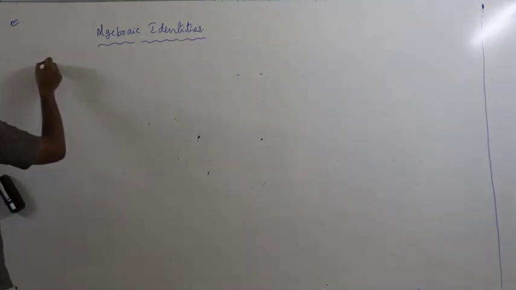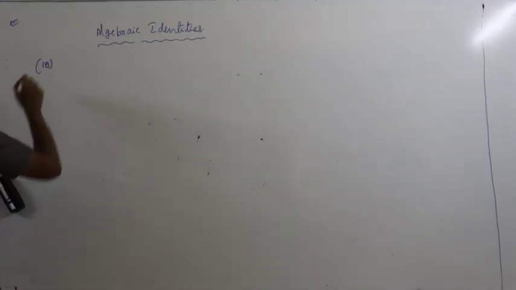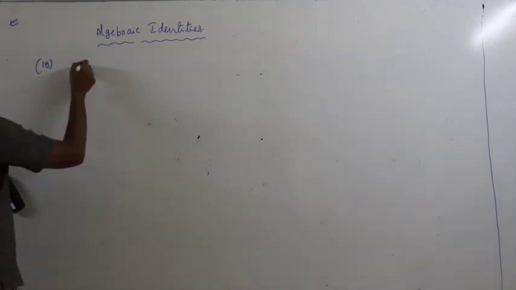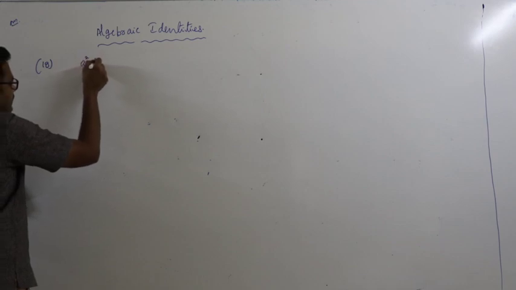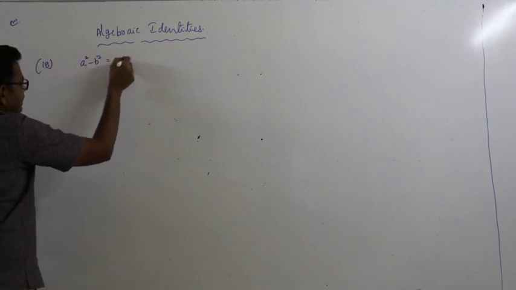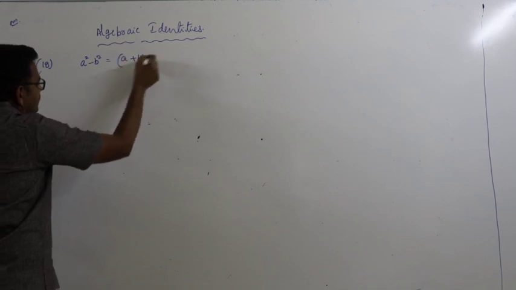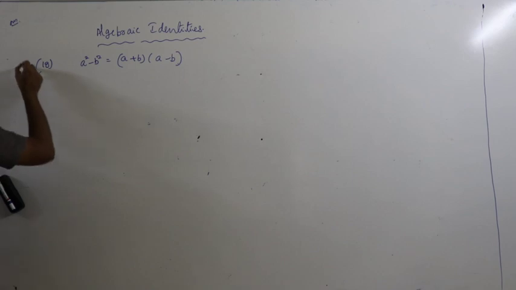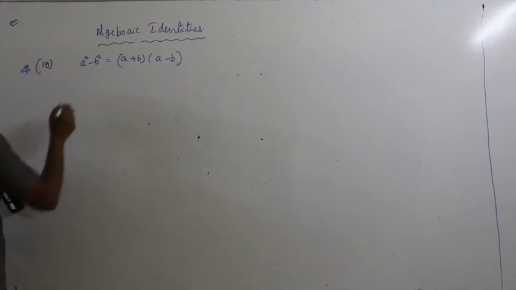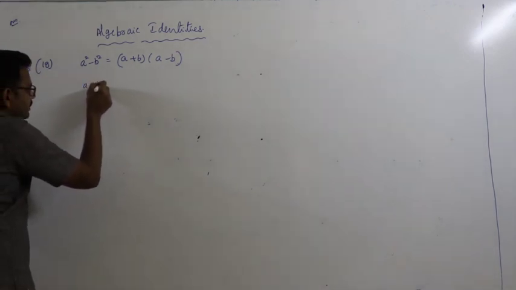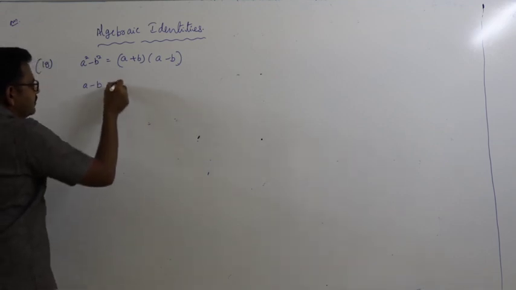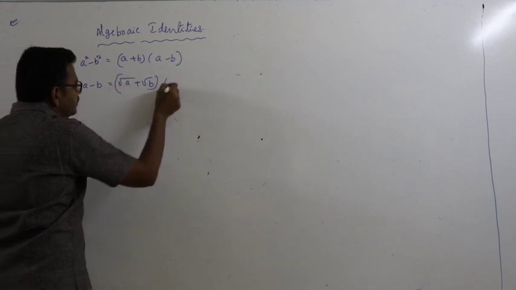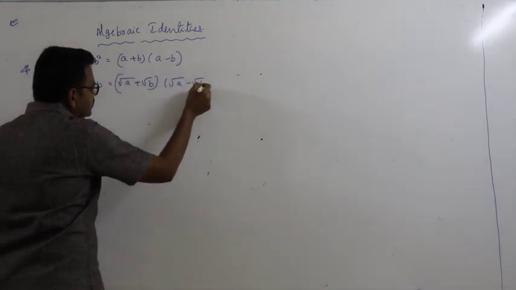And next point, a square minus b square is equal to a plus b into a minus b. Similarly, a minus b is equal to root a plus root b into root a minus root b.